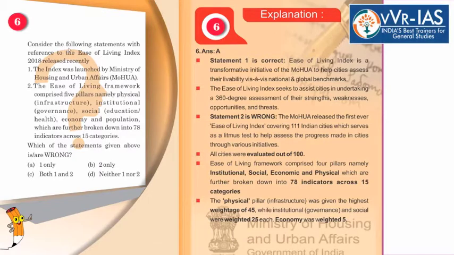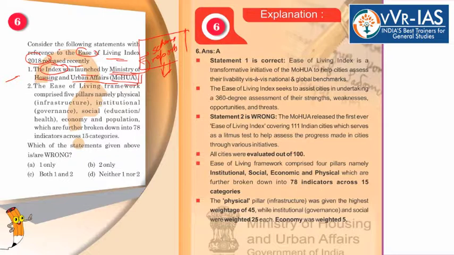Now coming to the sixth question, consider the following statements with reference to Ease of Living Index 2018 released recently. First statement, the index was launched by Ministry of Housing and Urban Affairs. Now such things, ministries and what they have launched, the schemes, reports, indices, you must make a separate chart or a note and you must revise it again and again, and especially before your examination, because such questions will always figure in your exam.